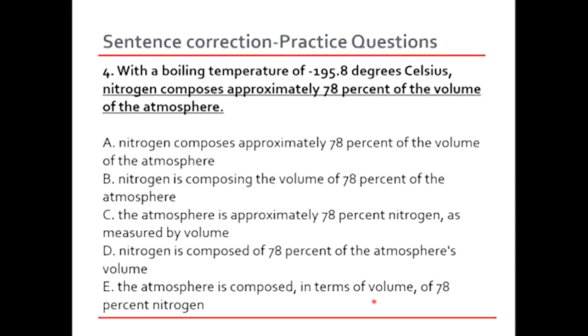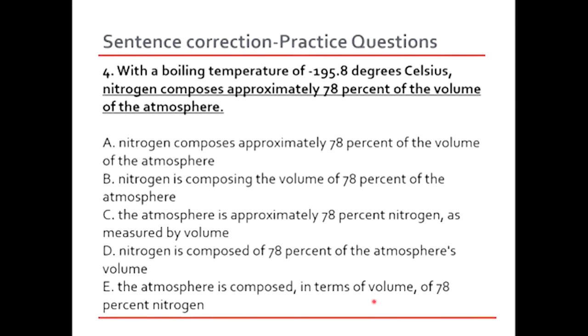Okay, now in this sentence, with the boiling temperature is a modifying phrase. Let's see. To me, this sounds pretty good. I don't seem to find a mistake over here, but let's see, maybe one of the options is going to sound right, and maybe we could choose that.